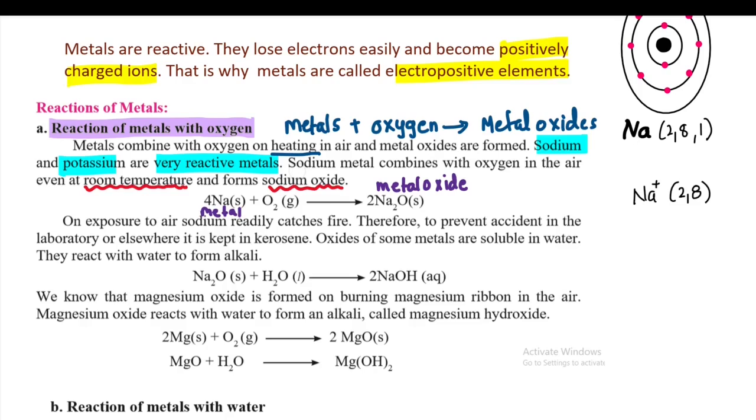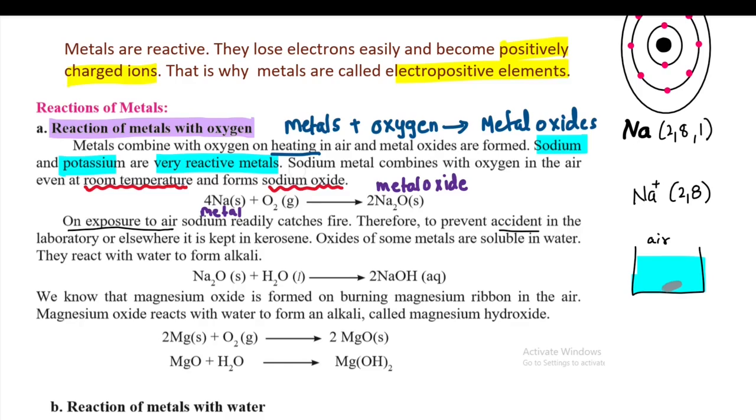Therefore, to prevent accidents in a laboratory or elsewhere, you keep it in kerosene. It has to be kept dipped inside kerosene. The contact with air is broken because it is dipped in kerosene. What we studied is that on exposure to air, it catches fire. Now, is there any exposure to air? There is no exposure to air, and so accidents can be prevented.